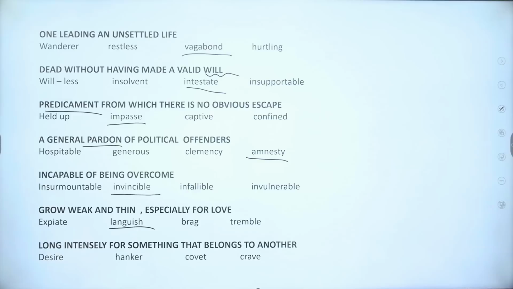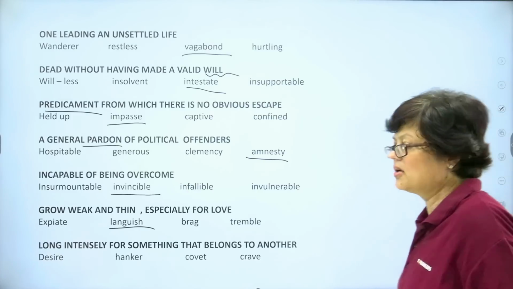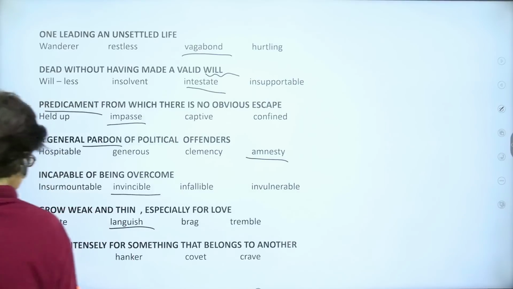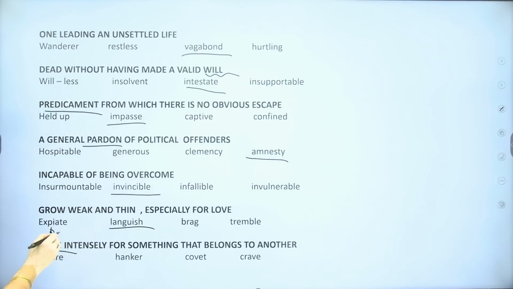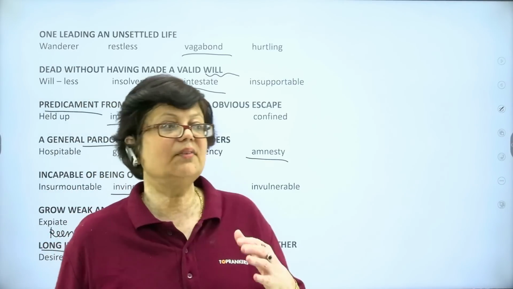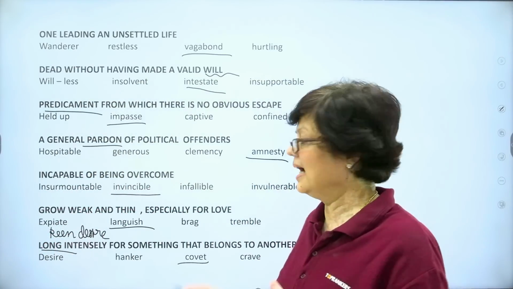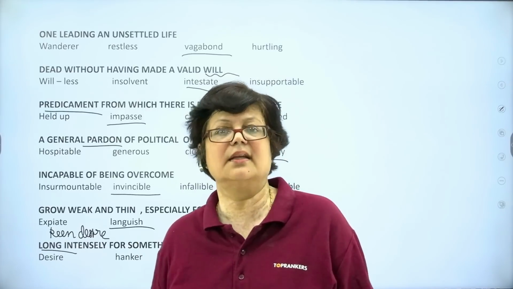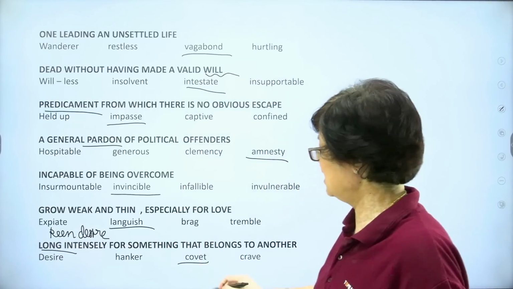Next, long intensely for something that belongs to another. Here, long means to have a keen desire. Desire, hanker, covet, crave. The answer is covet. Something which belongs to somebody else, and this person longs for that thing intensely. So, this is called covet.